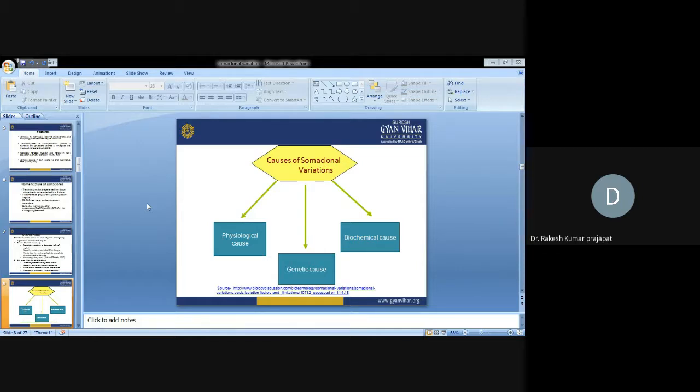Now, basically, if we talk about the causes of chromosomal variations, they can be because of physiological causes, physical conditions, or the tissue culture media. Genetic cause is the sequence of the DNA. Biochemical cause is biochemicals, like phenolic compounds in tissue culture media.